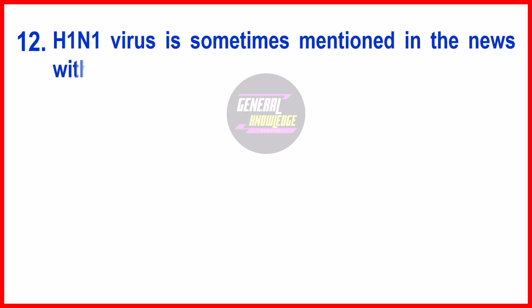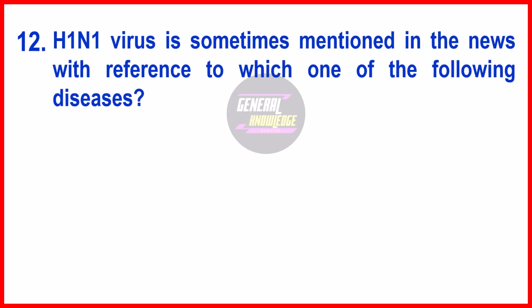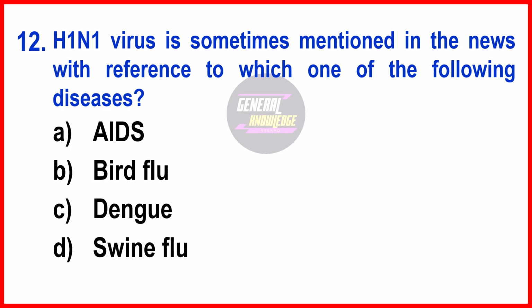H1N1 virus is sometimes mentioned in the news with reference to which one of the following diseases? The right answer is option D, swine flu. The H1N1 virus is a specific type of influenza A virus that was previously known as swine flu due to its initial identification in pigs. While it is now included in the seasonal flu vaccine and considered a regular flu virus, the term swine flu is still used in reference to H1N1.